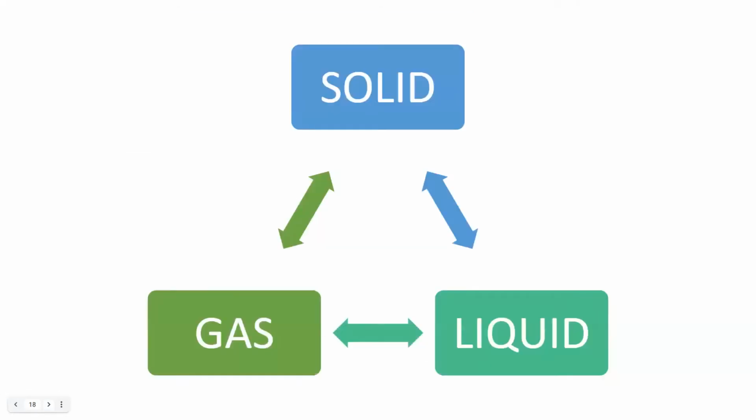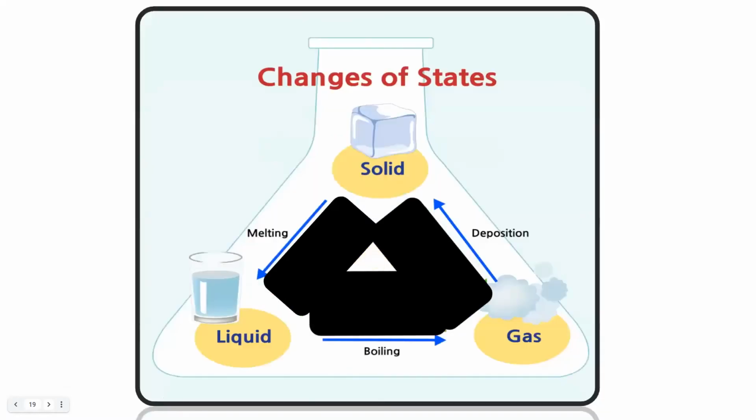Okay, excellent. Now here is this process: how solid changes to liquid, how liquid changes to gas, and how all these alternative processes happen. We have special names for these processes. I'm sure that you have learned about it. Okay, please tell me yes or no if this picture is correct to you guys.